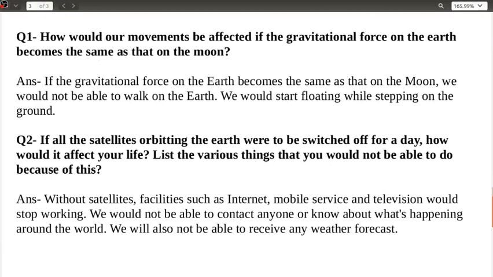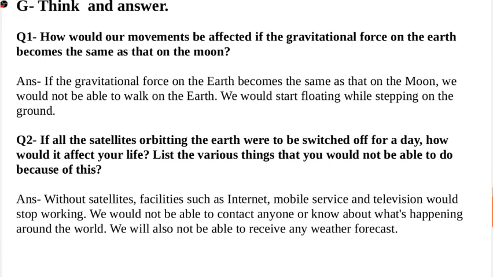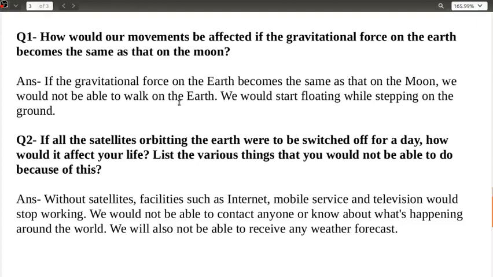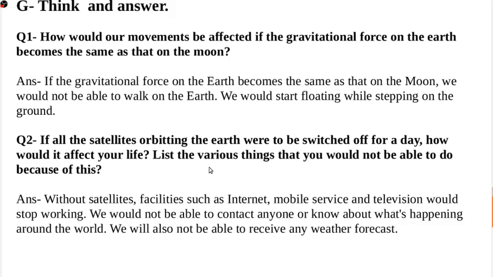तो अगर दोनों का gravitational force, that is जो gravitational force यहाँ अर्थ पे है, अगर वो मून के जैसा ग्रेविटेशनल फोर्स हो जाए, so we would not be able to walk on the earth, we would start floating while stepping on the ground. हम जो भी काम करेंगे वही कंटिन्यू करते रह जाएंगे, we will not be able to stop it. ठीक है, हम पैर बढ़ाएंगे तो हमारा पैर ही आगे बढ़ता चला जाएगा, हम रोक ही नहीं पाएंगे अपने आप को. Okay, because friction will be very low, gravitational force also will not be in the right amount.